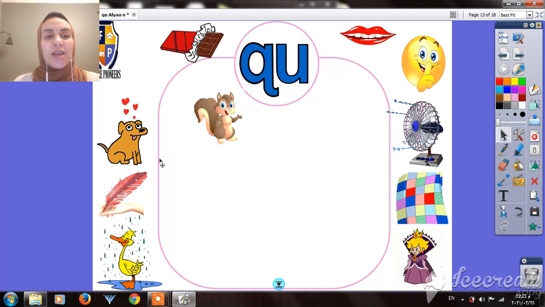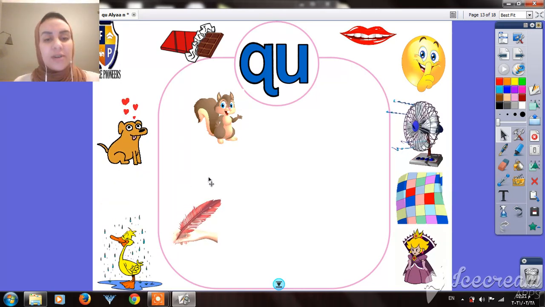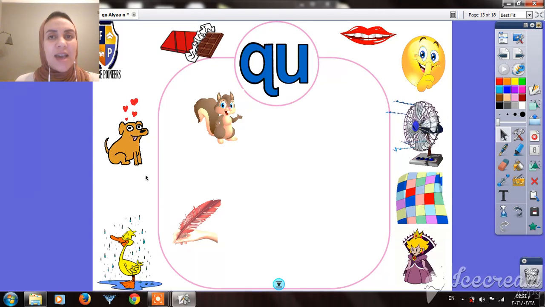This is what? Dog. Does dog have the sound Q? No. This is what? Quill. Quill has Q. Very good. And this is a duck enjoying the rain. It's wet. Do duck or wet have the sound Q? No. Here we have what? Teeth. Does the word teeth have the sound Q? No, it doesn't. What is this picture? It's quiet. Yes, very good.